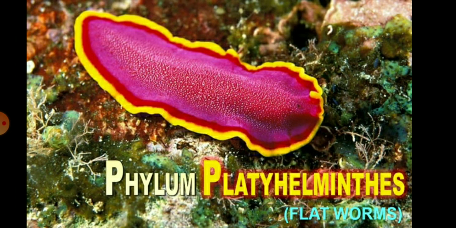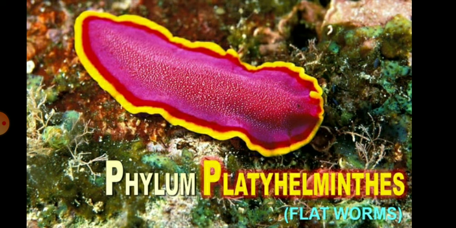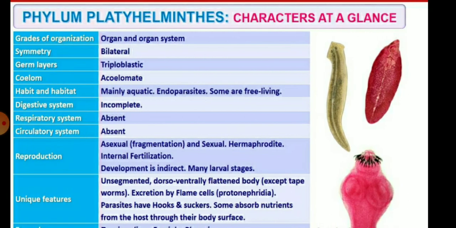The next phylum is Platyhelminthes, which are generally called flatworms. So children, the characters at a glance: the level of organization is organ and organ system.